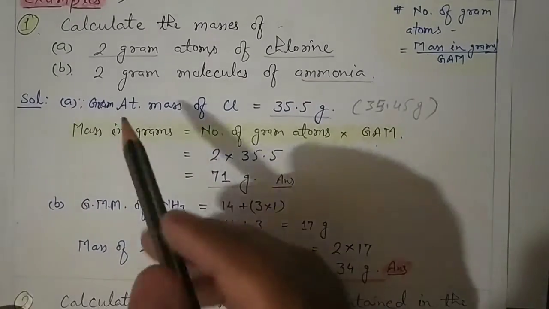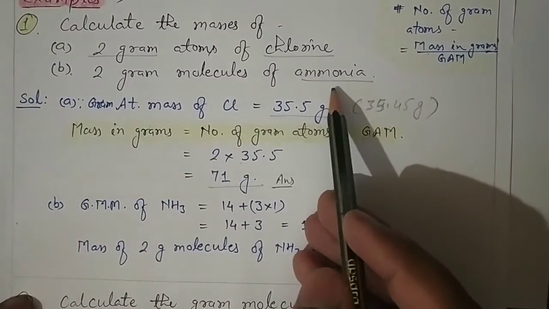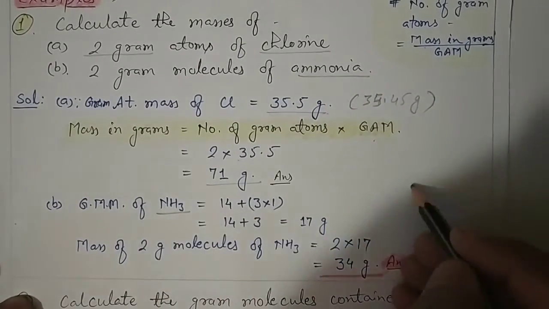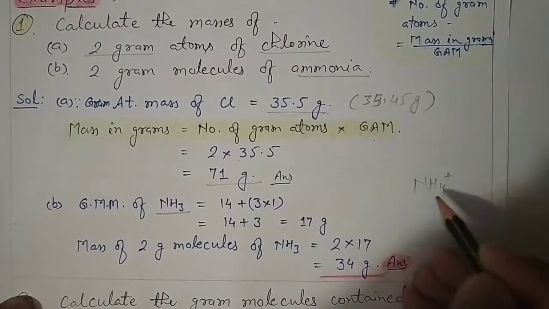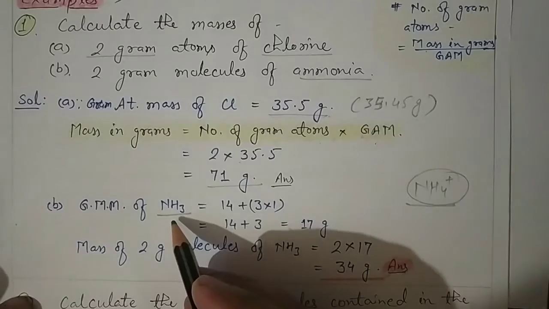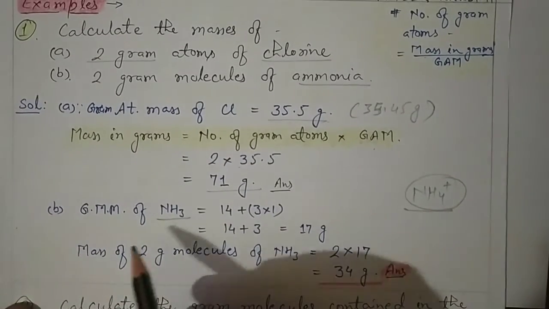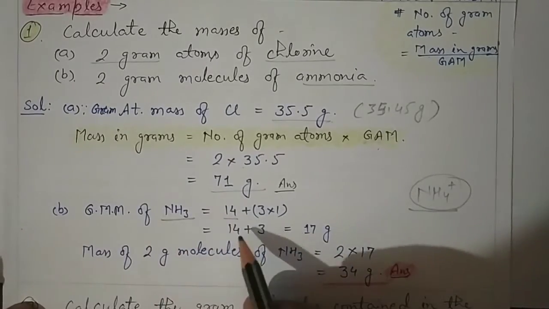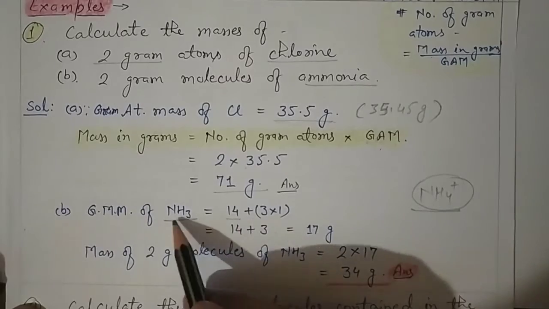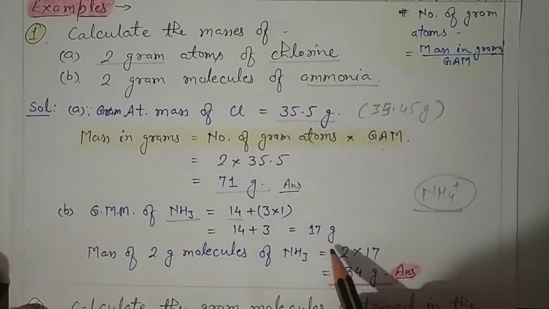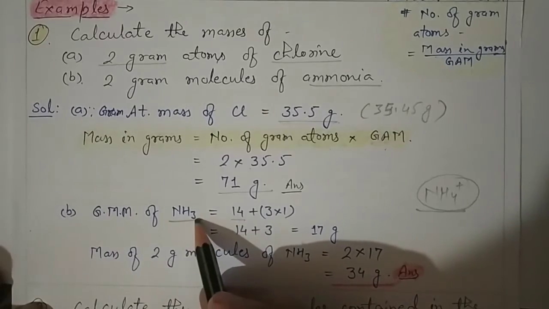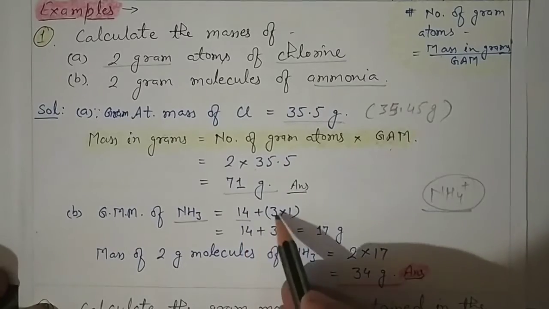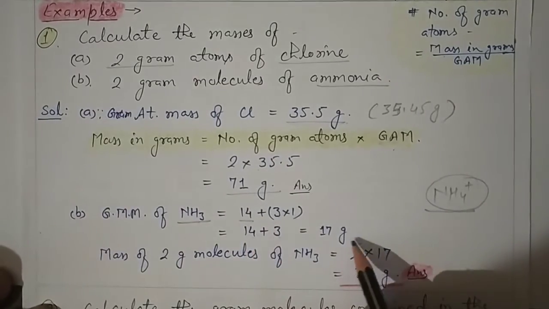Let's take the second part, 2 gram molecules of ammonia. First of all, you must know the formula of ammonia, that is NH3. People get confused with NH4, that is the ammonium ion, but ammonia is NH3. So please don't get confused. Now gram molecular mass of ammonia: nitrogen has atomic mass 14. As we have already discussed, in a compound we add all the atomic masses and then we get the gram molecular mass. There are 3 atoms of hydrogen, so 3 into atomic mass of hydrogen, that is 1. So 14 plus 3 is equal to 17 grams.